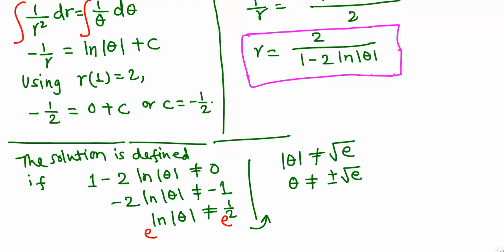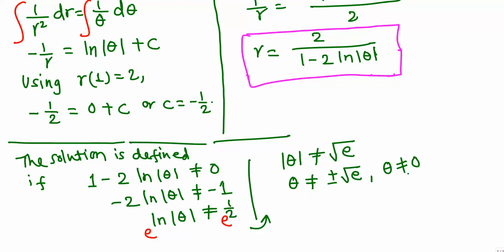At the same time, look, we have here 1 minus 2 natural log of absolute theta, and natural log of 0 is undefined, so theta should not be 0 as well. So theta should not be equal to plus or minus square root of e, and theta should not be equal to 0.